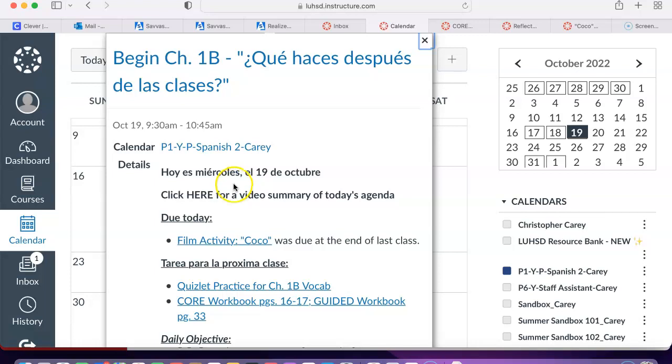Aquí tienen el horario para hoy, miércoles, el 19 de octubre. Due at the end of last class was the film activity that went along with Coco. So if you've not submitted that, please do so at your earliest opportunity. Two assignments that are due for next class.